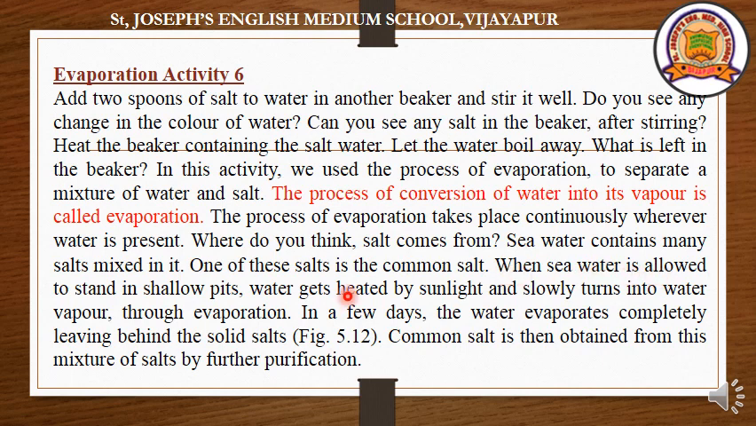When seawater is allowed to stand in shallow pits, water gets heated by sunlight and slowly turns into water vapor through evaporation. In a few days, the water evaporates completely, leaving behind the solid salts. Slowly that water keeps on evaporating and along with the soil it leaves salt in the shallow pits.